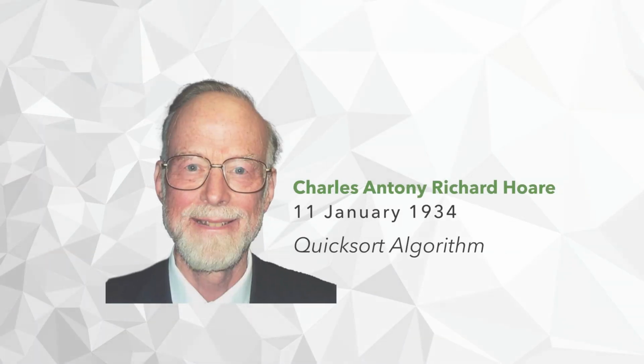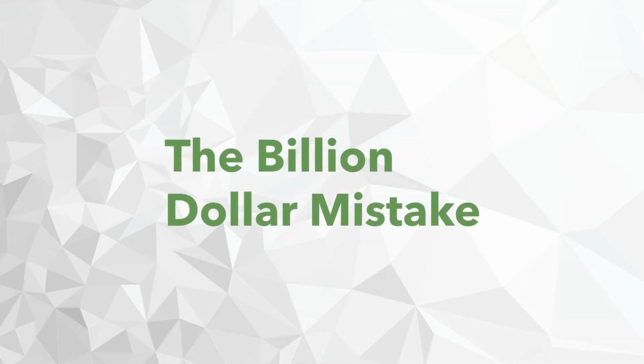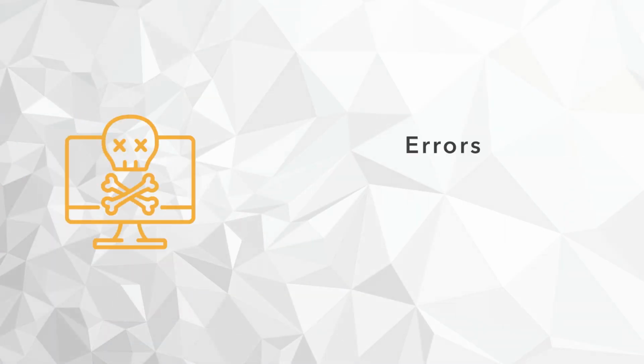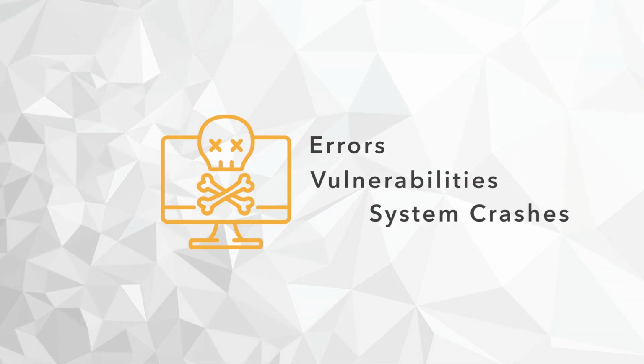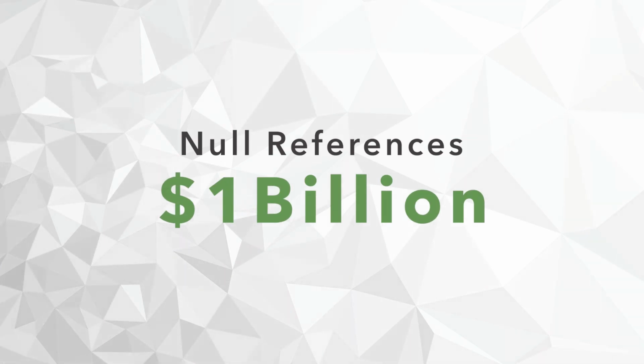Why use Kotlin? For one, it solves what Sir Tony Hoare, creator of the quicksort algorithm, called the billion-dollar mistake. That is, when you work with Kotlin, you're less likely to create null references, which could cause errors, vulnerabilities, and system crashes. Hoare claims null references have probably caused $1 billion of pain and damage in the last 40 years. When you use Kotlin, you mitigate the risk from null references because nullability is part of its type system.